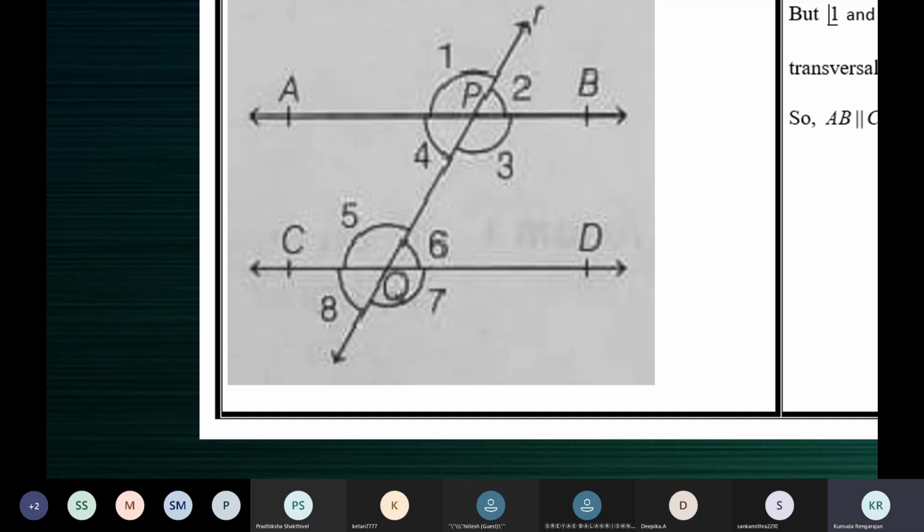Now, if you look at 4 and 8, 4 is equal to 8 is what you have. But 4 and 8 form a pair of corresponding angles made by the transversal with the lines AB and CD, and they're equal. We proved they're equal. We did not take them to be equal. We got the result 4 is equal to 8 because 4 is equal to 6 and 6 is equal to 8. Corresponding angles equal. Therefore, by converse of corresponding angles axiom, AB is parallel to CD.